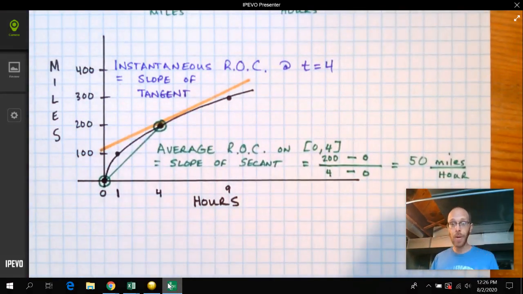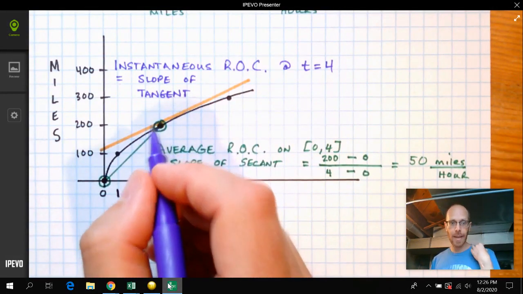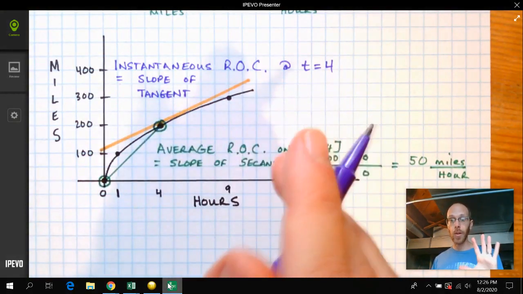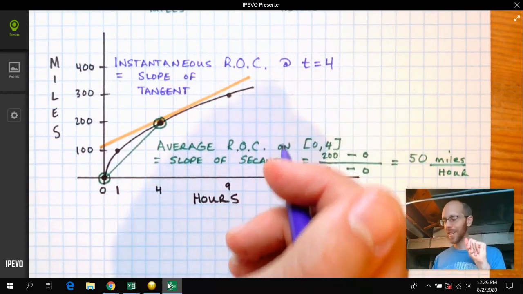Now, how do we find the slope of that tangent? Not so easy, because this time we've only got 1 point. So the remainder of the lesson is going to be figuring out how to get that slope right there. And spoiler alert, right now we can't find the exact value. We can only estimate it.